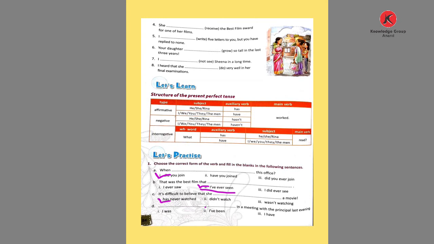And the D: blank in a meeting with the principal last evening. Okay, so what do we use here? I was, I have been, I have. Here using the to be form, with the principal last evening, the action is already completed and not showing that it is going on. So use what? I was. The past action. I was in a meeting with the principal last evening. That was a completed action. That is why here we use I was.